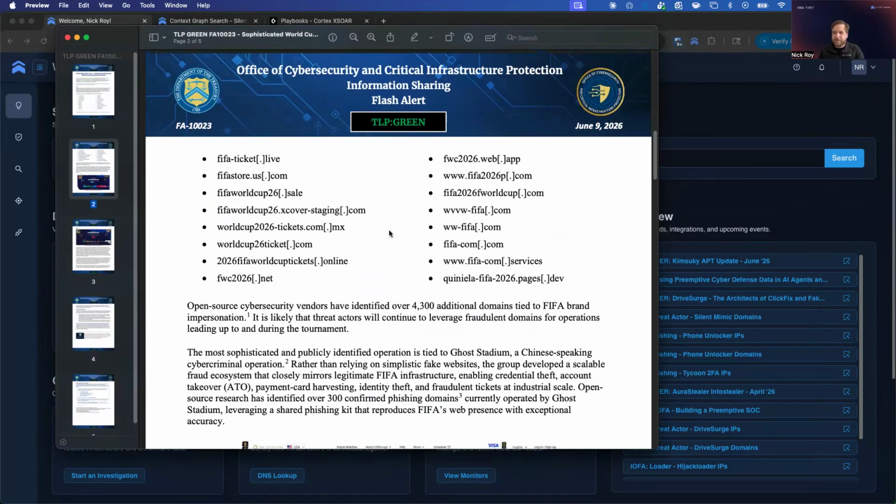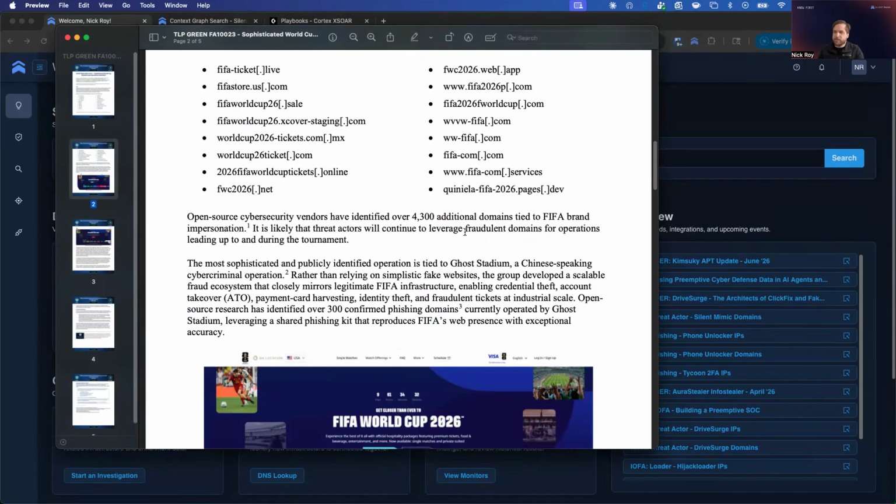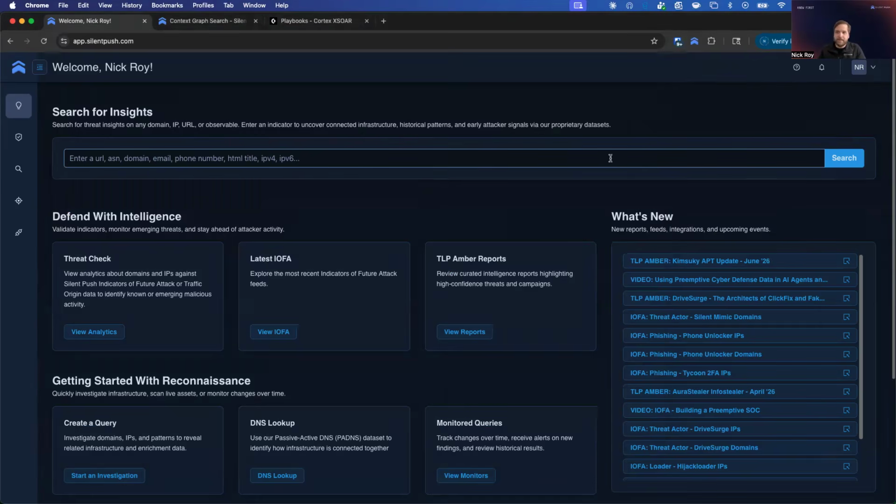And two, we get a little bit of a background on this organization. So we can see it's tied to Ghost Stadium, a Chinese-speaking cyber criminal operation. And the thing that kind of caught my eye here was where it actually calls out this group has developed a scalable fraud ecosystem. So we wanted to see what else we could find inside of Silent Push. I'm going to use one of our seed domains here to start.